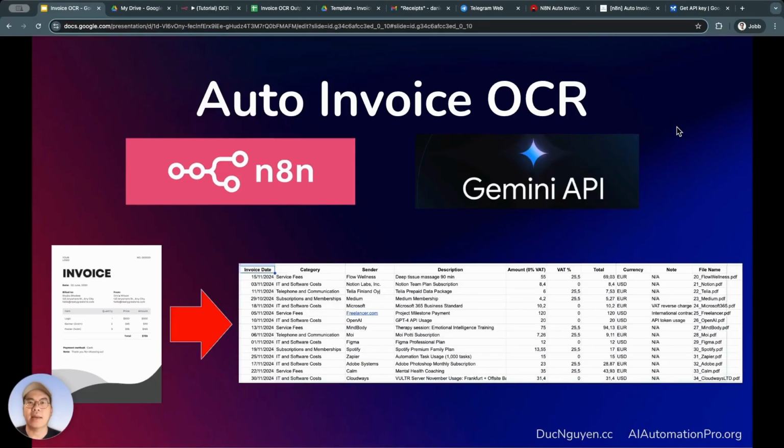Okay, so in this video, I've introduced you to an auto-invoice OCR system. This system will automatically extract information from your invoices and push that data into a database, which in this case is a spreadsheet file, so you can quickly and easily review everything. I've also explained to you about OCR, how this workflow operates, the logic behind this auto-invoice OCR system, as well as important notes regarding the accuracy of this data and the privacy and security of this data. These are very important things that all of us need to remember when using AI tools to avoid leaking sensitive or confidential information. I hope you've learned something from this video of mine.